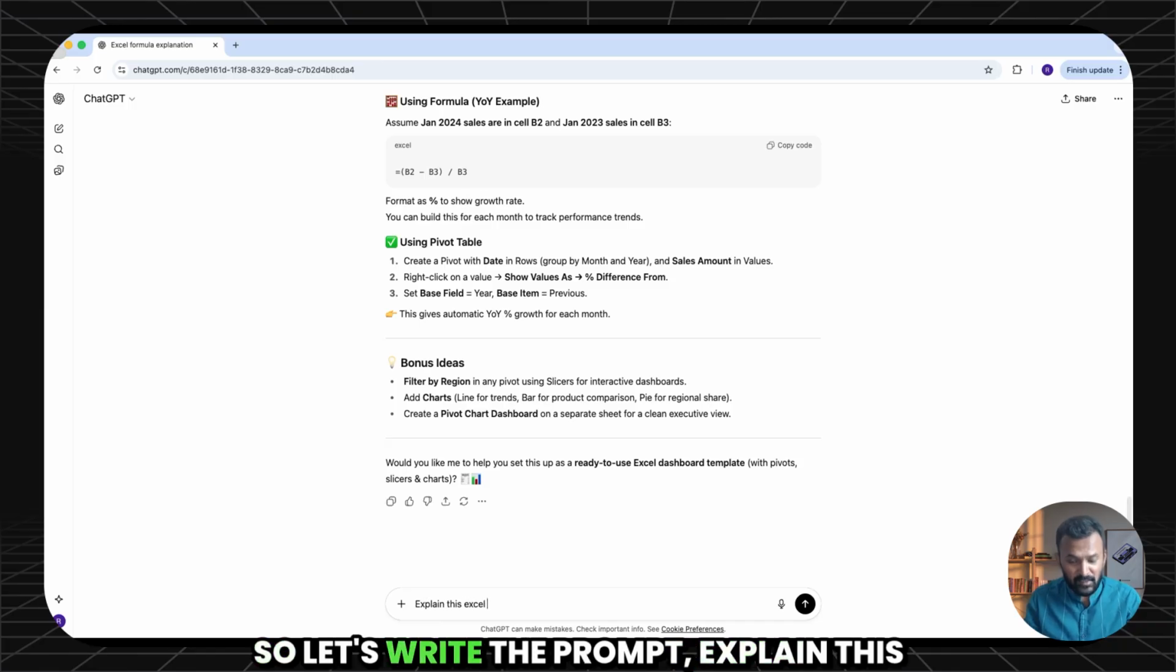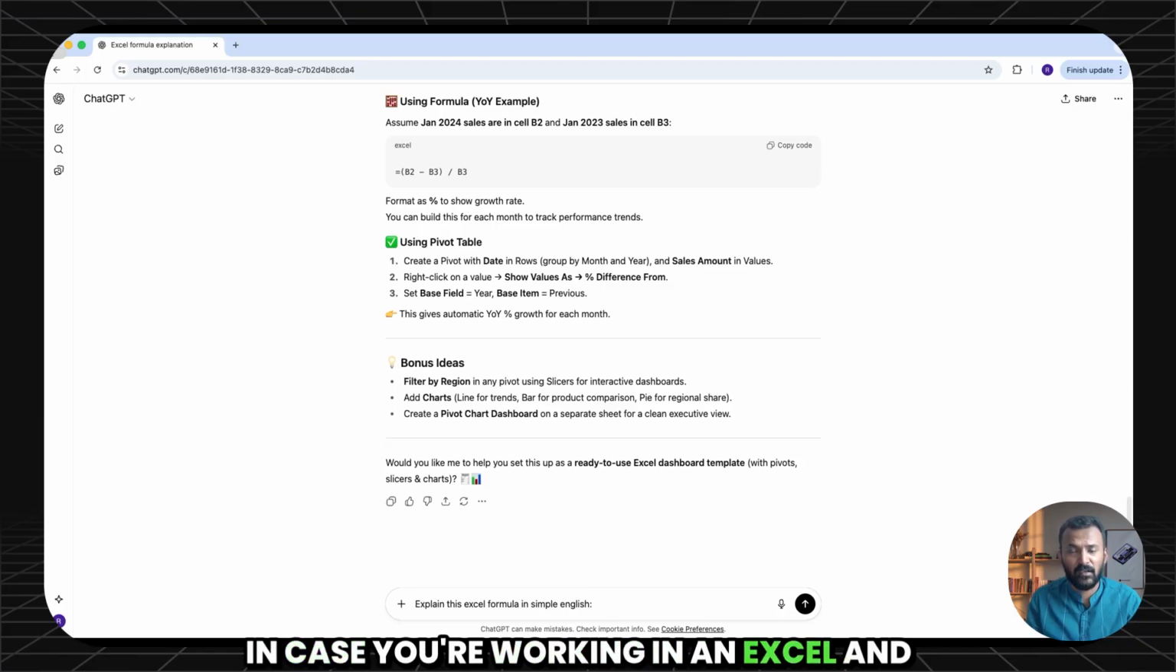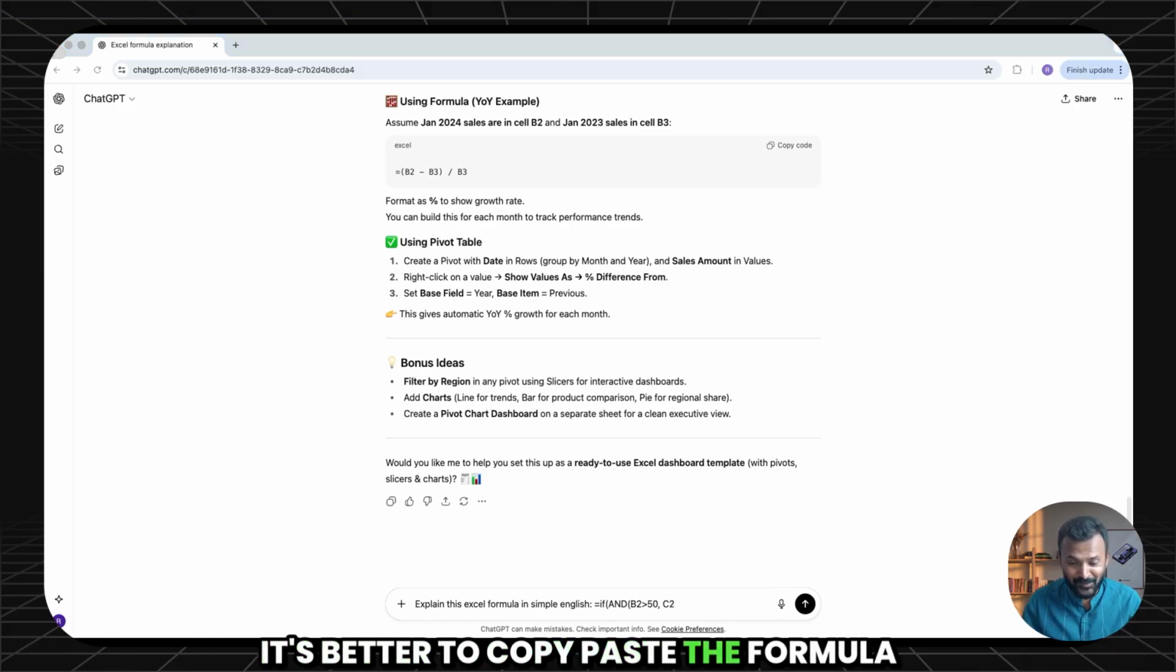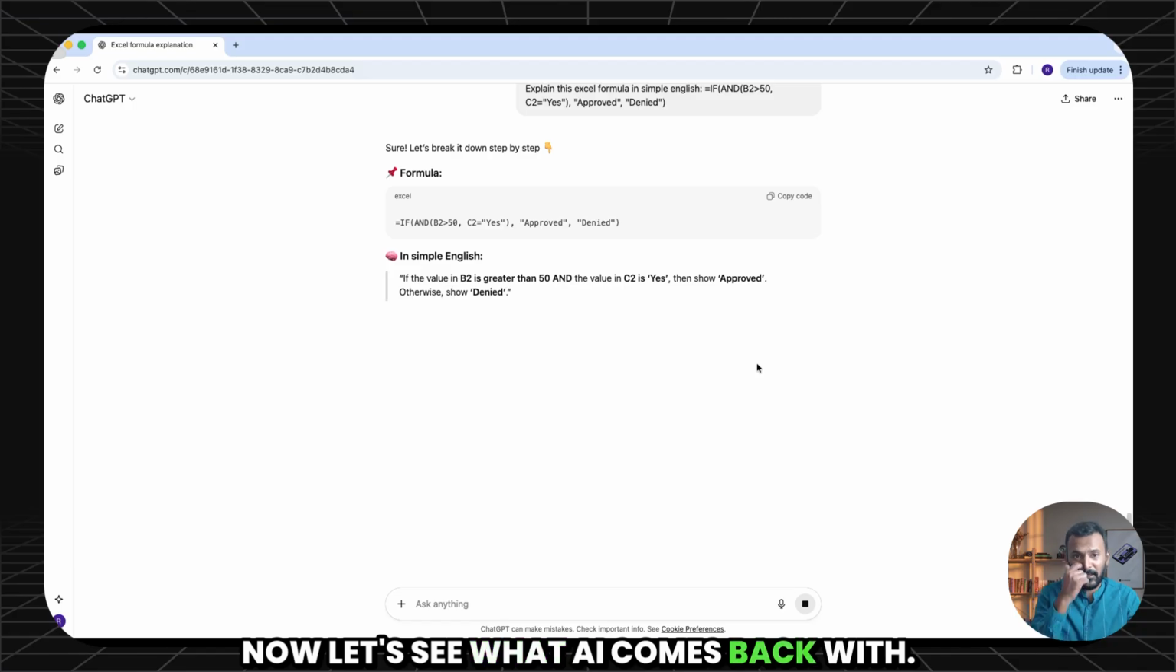So let's write the prompt: explain this Excel formula in simple English. In case you're working in Excel and you're unable to understand a certain formula. The formula is IF(AND(B2>50, C2 ... Let me just, it's better to copy paste the formula. Now let's see what AI comes back with.